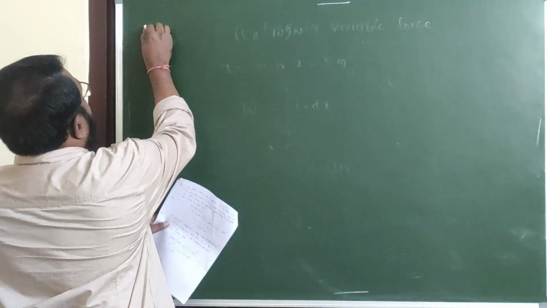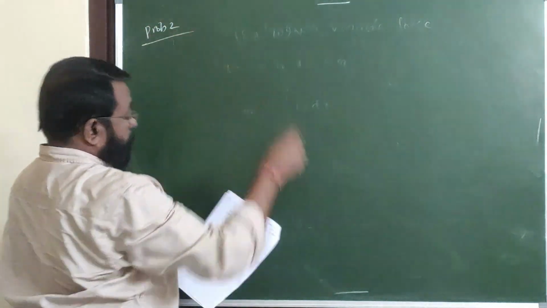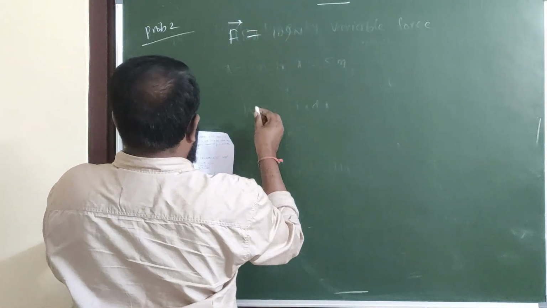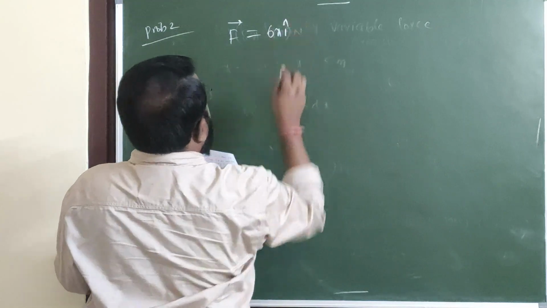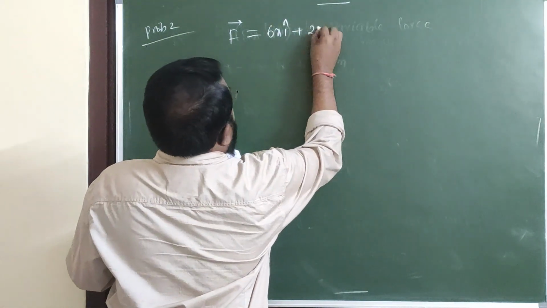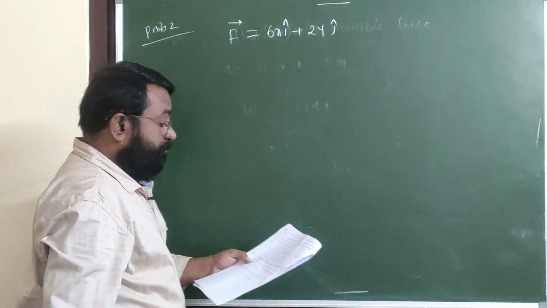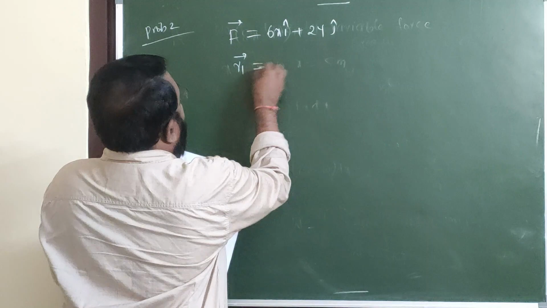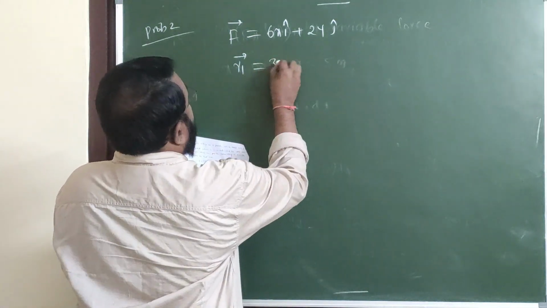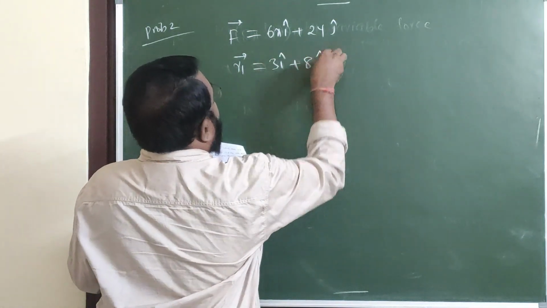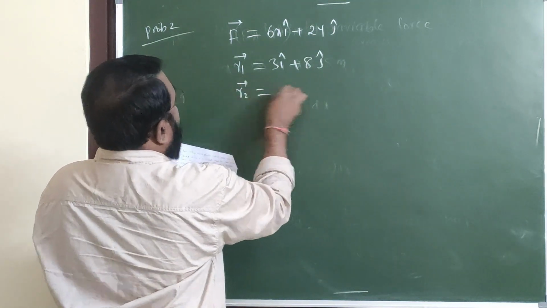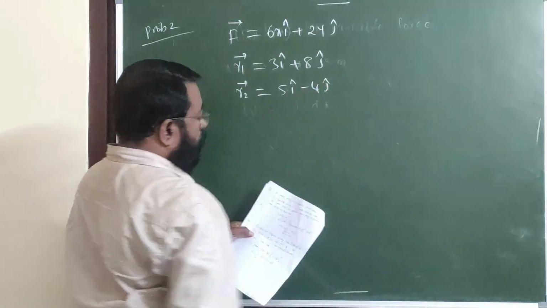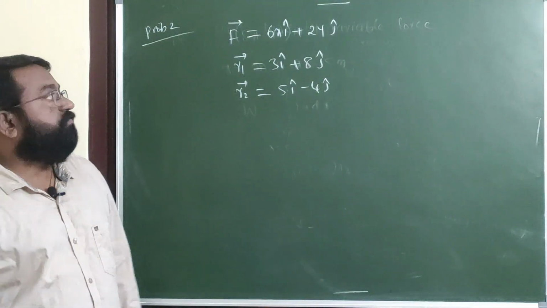Next problem. F bar is equal to 6x i cap plus 2y j cap. Displaces a body from R1 bar is equal to 3i cap plus 8j cap, to R2 bar is equal to 5i cap minus 4j cap. Then the work done by the force.